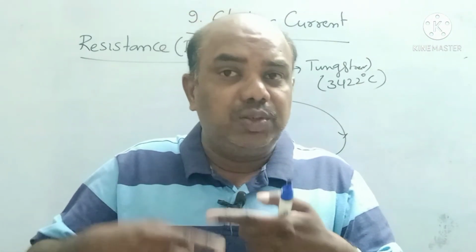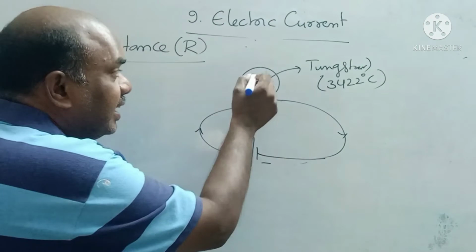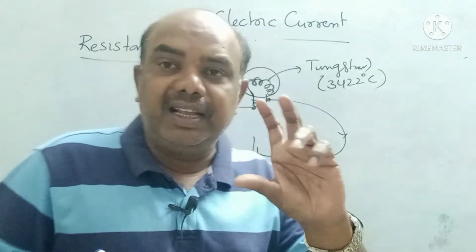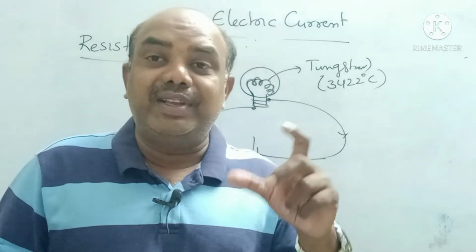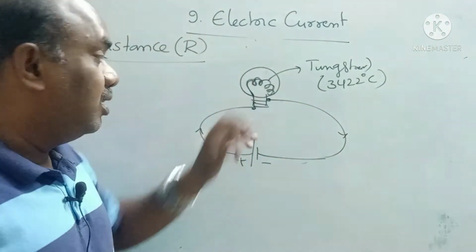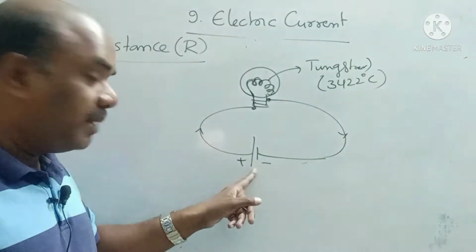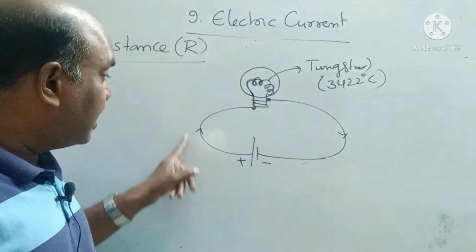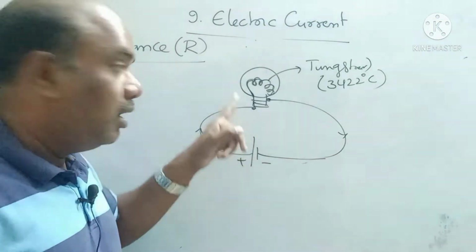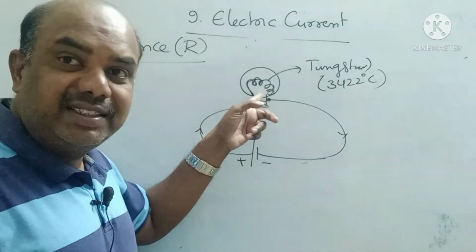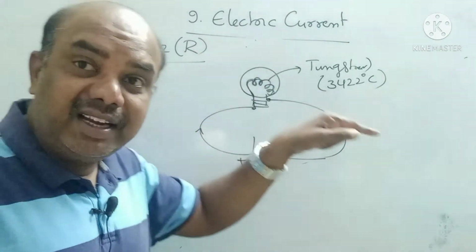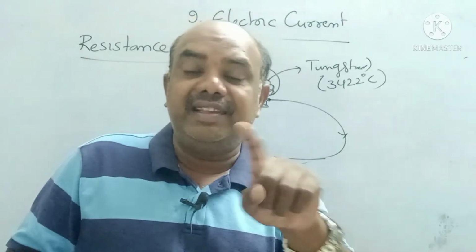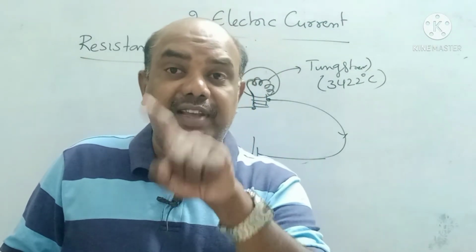Whenever this converts into heat energy, inert gases are present inside the bulb. These inert gases immediately blink up, so that it gives some lighting. First of all, what is happening? Electrons are moving from here to here, which means mechanical energy. Mechanical energy converts into heat energy in the filament. This heat energy converts into light energy by the inert gases. This is called the law of conservation of energy.